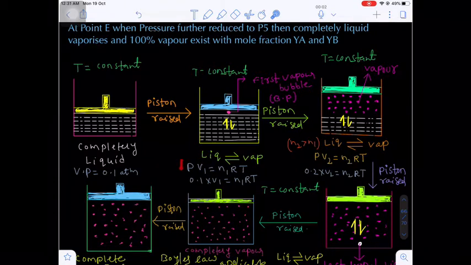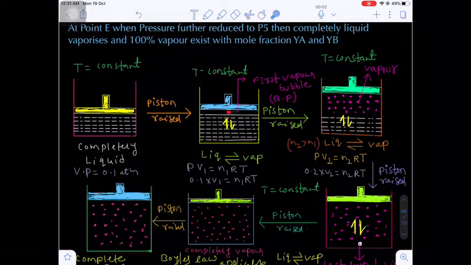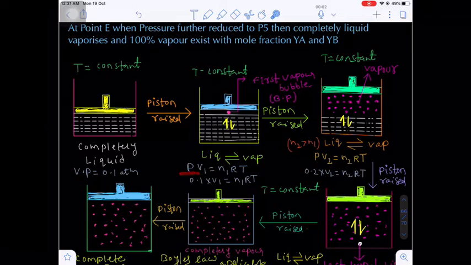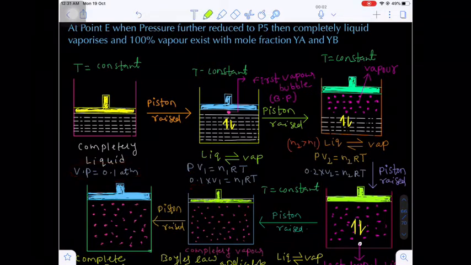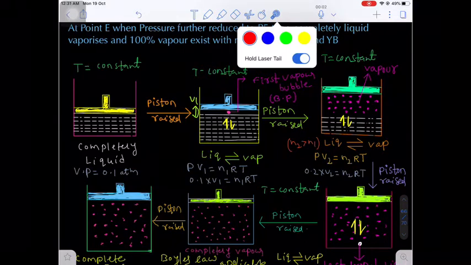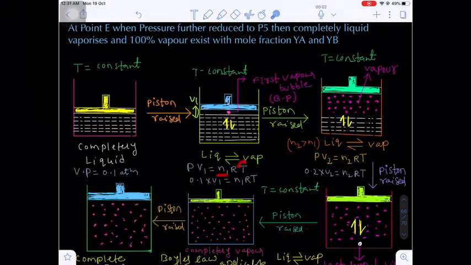Okay. Now we can apply the ideal gas equation because one drop of vapor is formed. So we know PV is equal to nRT. What is the pressure? The pressure of the vapor will be 0.1. And how much volume? Let's suppose we are increasing the volume here to V1. The number of moles we don't know, that is to be calculated here.